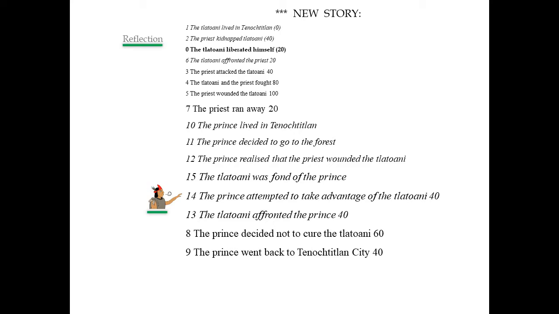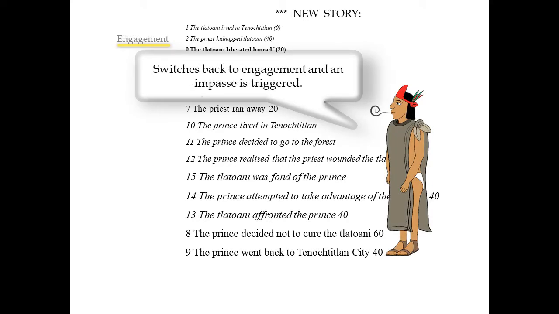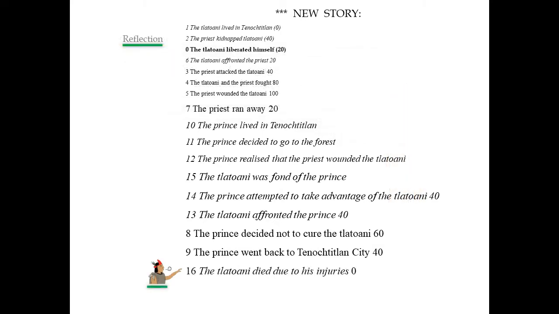Again, this action has preconditions to be satisfied. Finally, action 15 is added to the tale in order to satisfy the precondition of action 14. The idea of this last precondition is to make the story more interesting. MEXICA switches back to engagement and an impasse is triggered. Then it switches back to reflection and inserts action 16 in order to try to break the impasse.